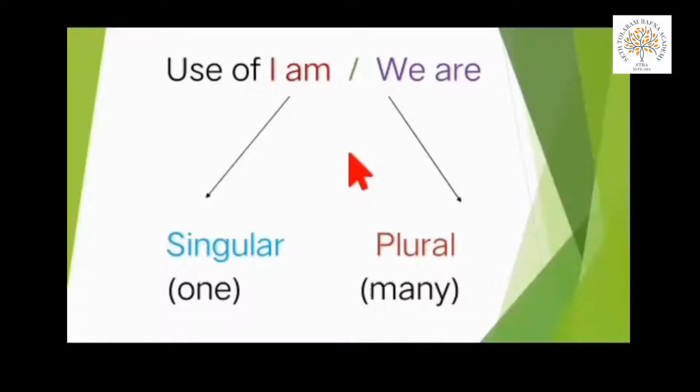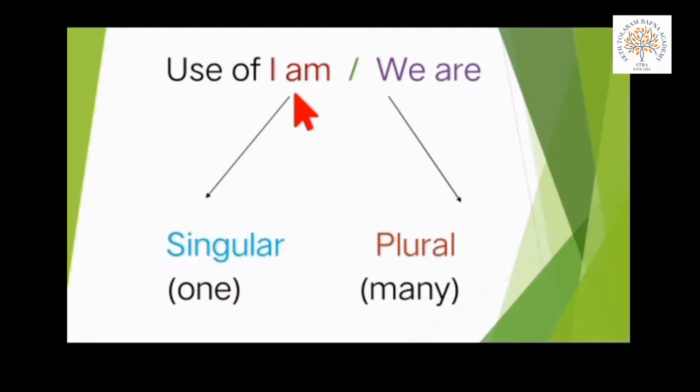Let's revise our previous topic, that is use of I am or we are. As in previous class, we have studied that I am means one person, मैं. For singular, any one person, we are using I am.